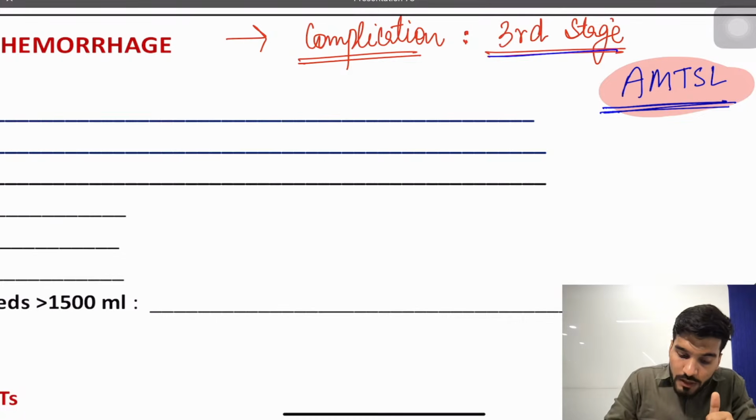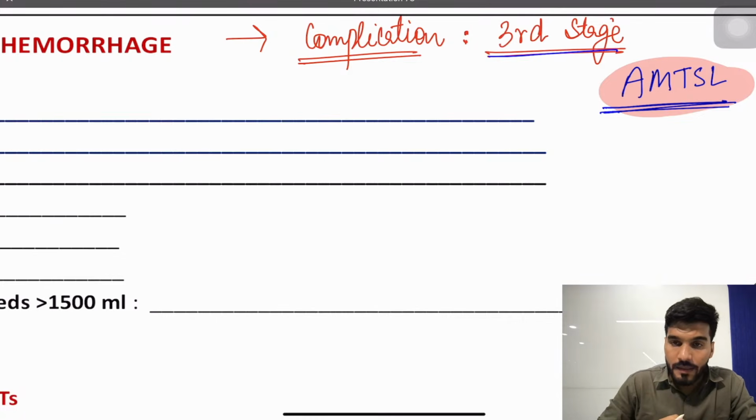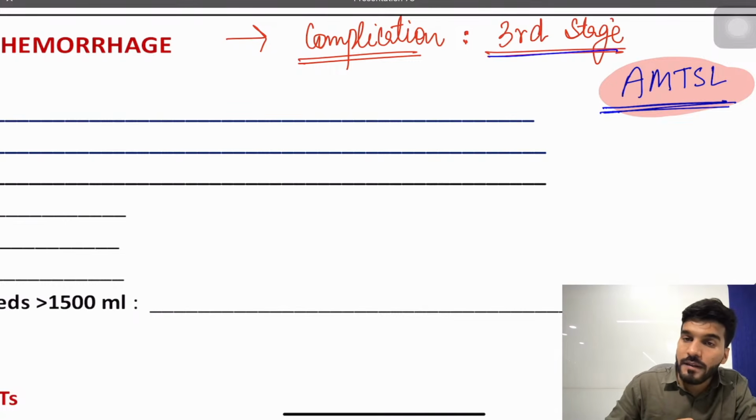Okay. Now this complication is happening. Now the patient is bleeding. In terms of a normal vaginal delivery, how do you define postpartum hemorrhage?